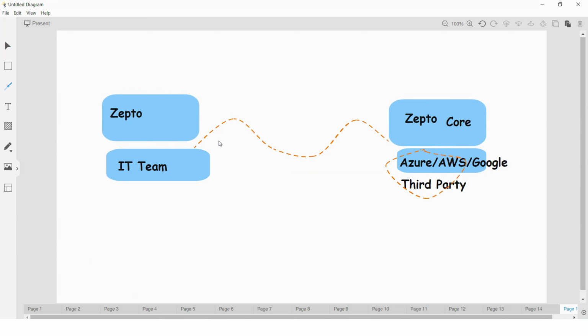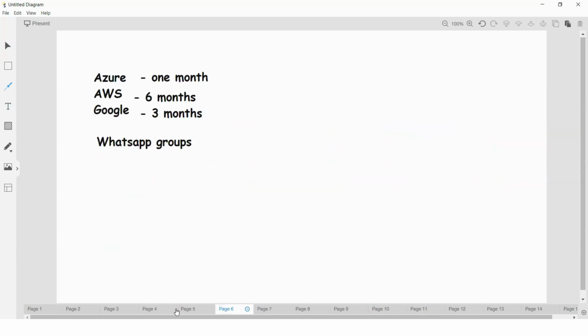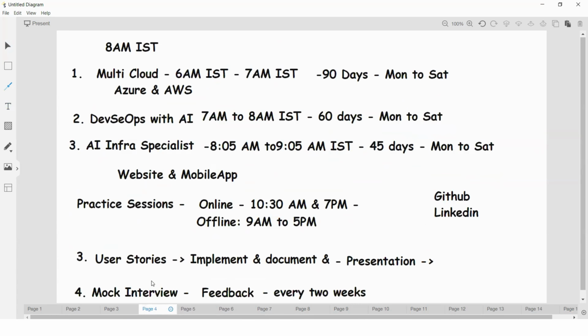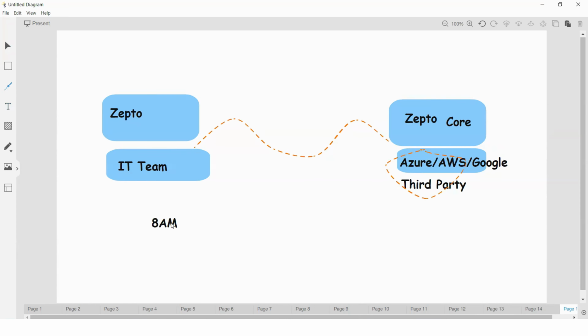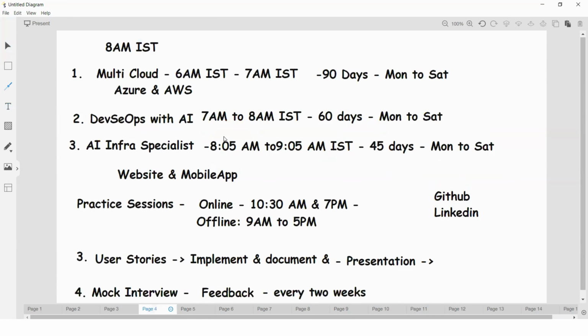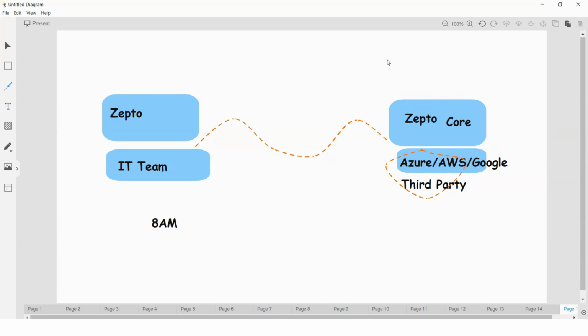Tomorrow and the day after tomorrow also, 8 AM classes are there. They are all common classes. After 2 classes, we are going to follow the schedule that we mentioned here. But tomorrow and the day after tomorrow, we can join at 8 a.m. IST. Later we'll split into different modules and discuss. So till now, if you have any questions, let us discuss.